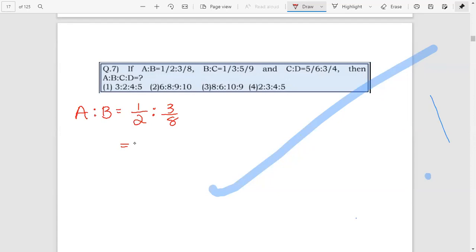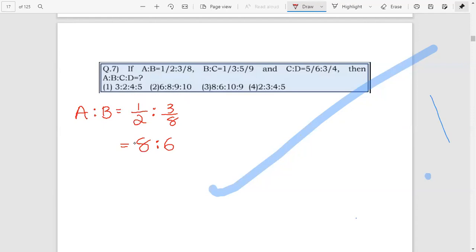To make it a normal fraction, just cross multiply. That is 1 into 8, 8, and 2 into 3, 6. Therefore, A is to B equal to 8 is to 6.